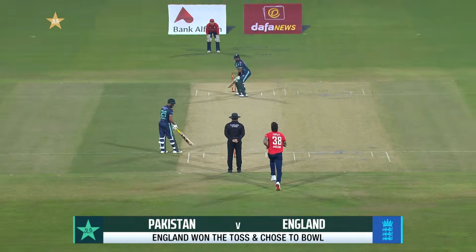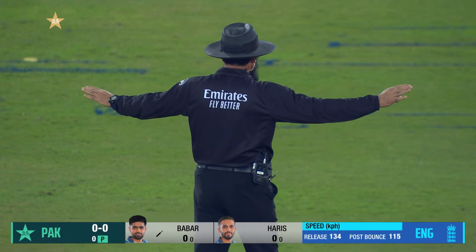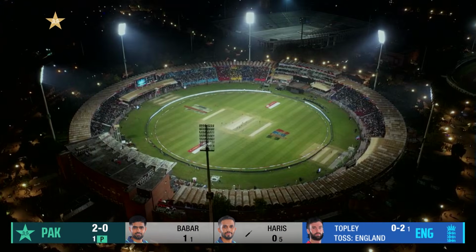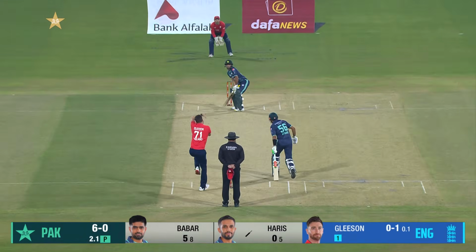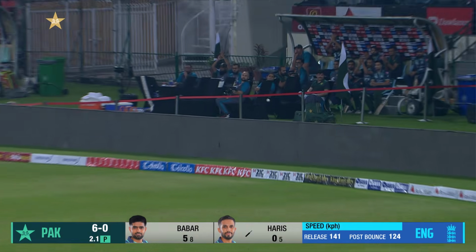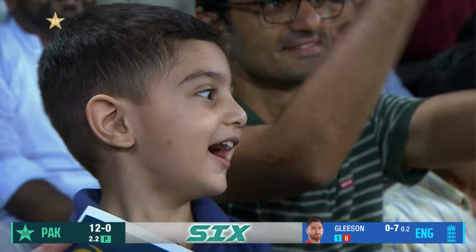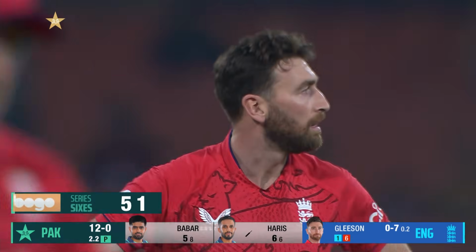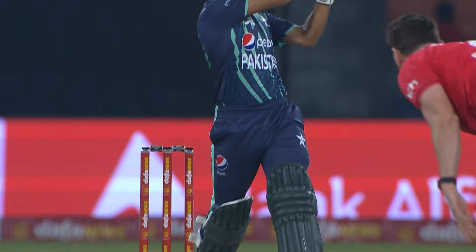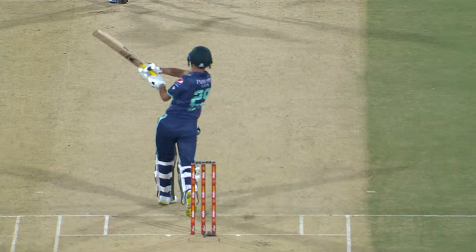So Reece Topley to get things underway. Not quite in the way that he would have liked. A little bit of swing, but it's always going to be down the leg side. Well, that has gone straight down the ground, and a long way straight down the ground. I take it all back. That's the way to play. And he kept the shape as well, slightly longer with the shape because of the ball just skipping on. And he gets off the mark with a maximum.